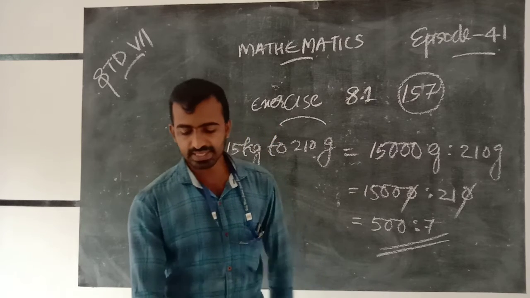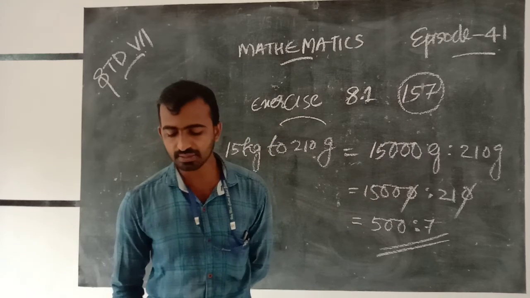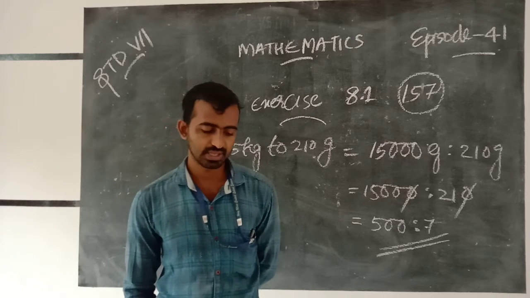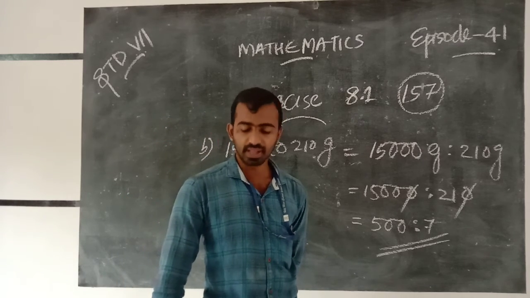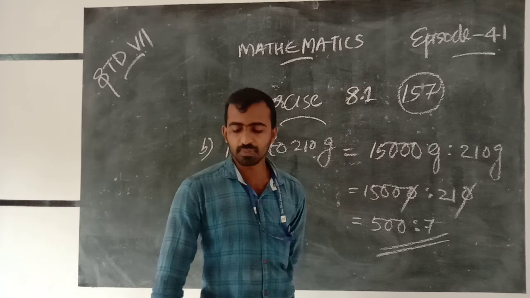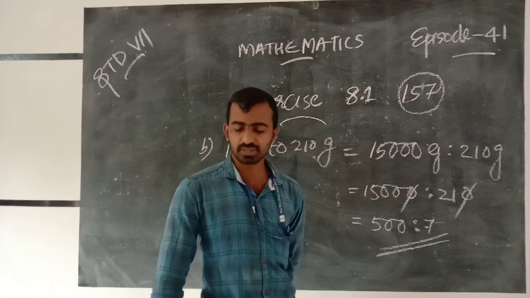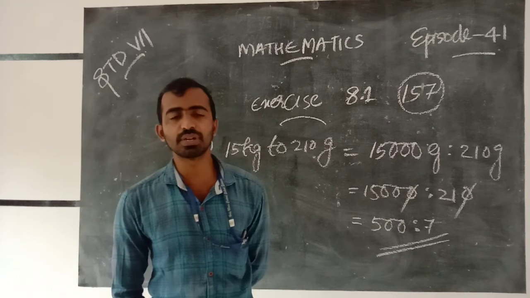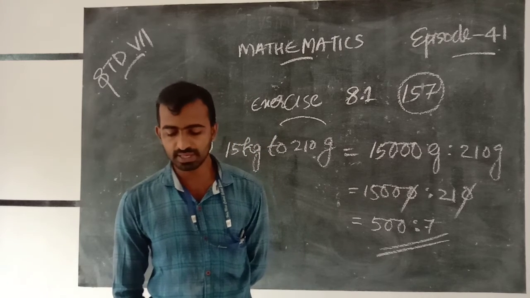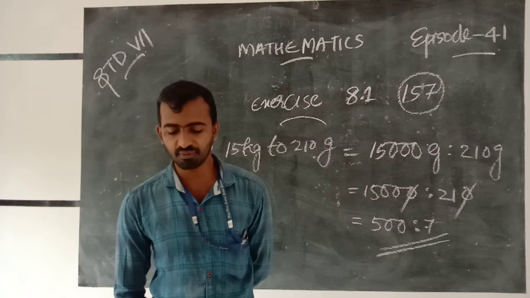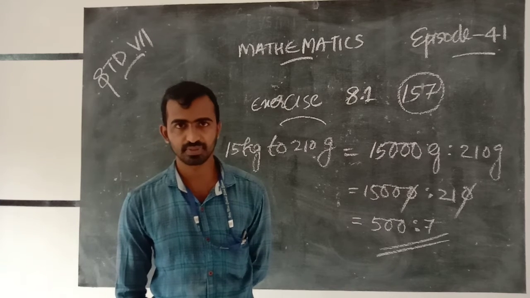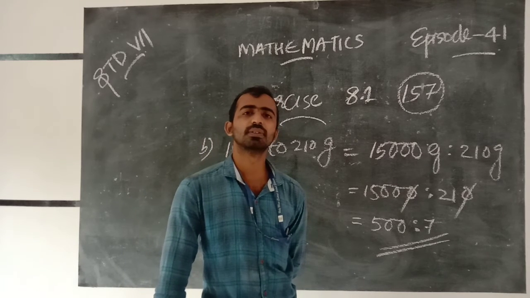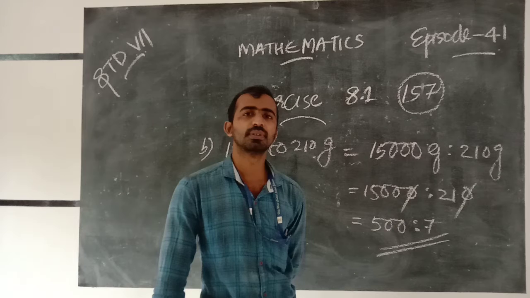And the second question is, in a computer lab, there are 3 computers for every 6 students. How many computers will be needed for 24 students? Which way can we find it?